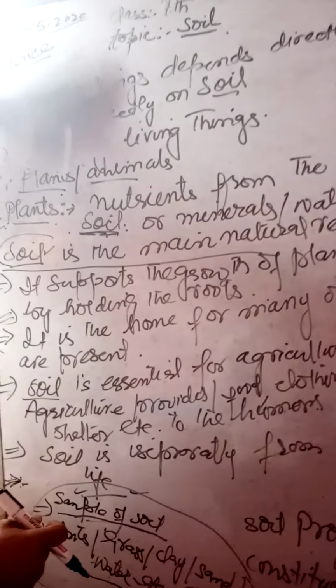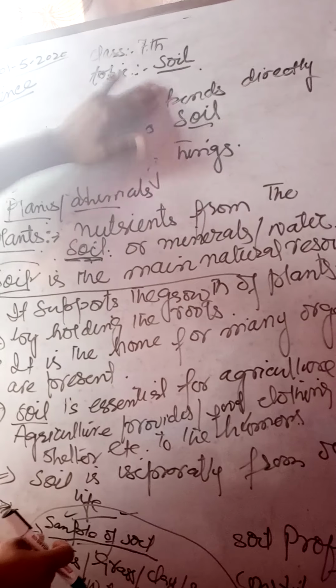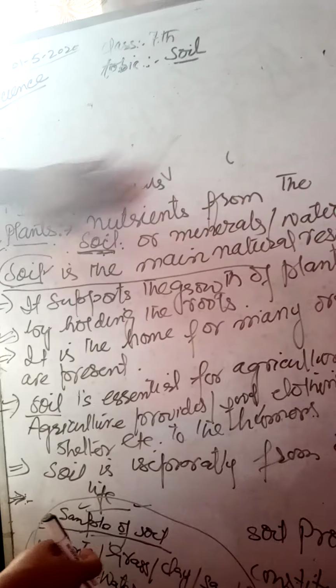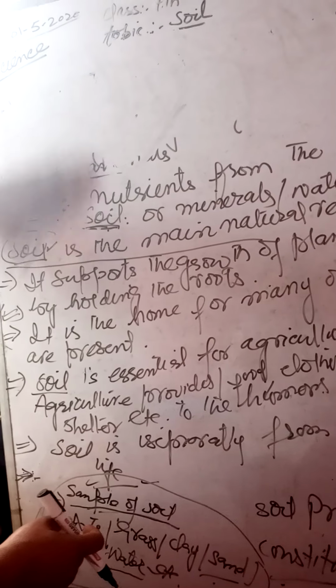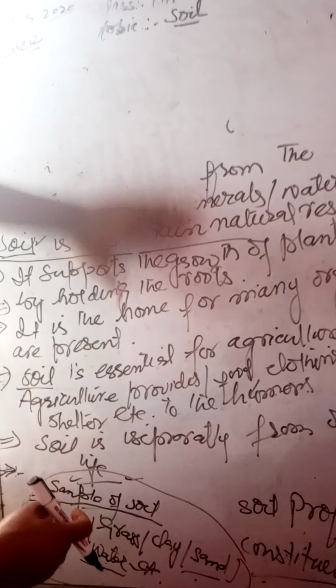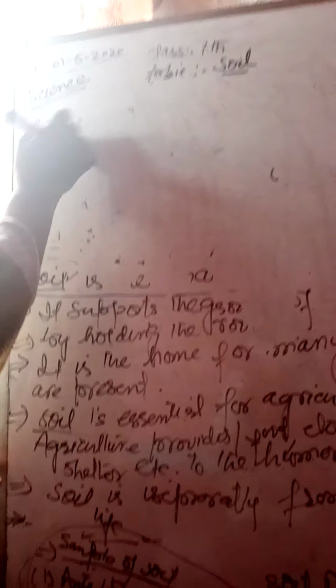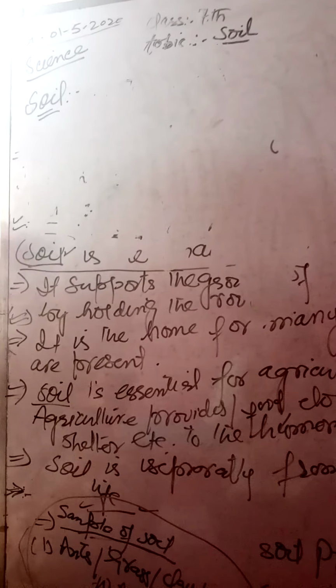Now, you have already learned where soil comes from.